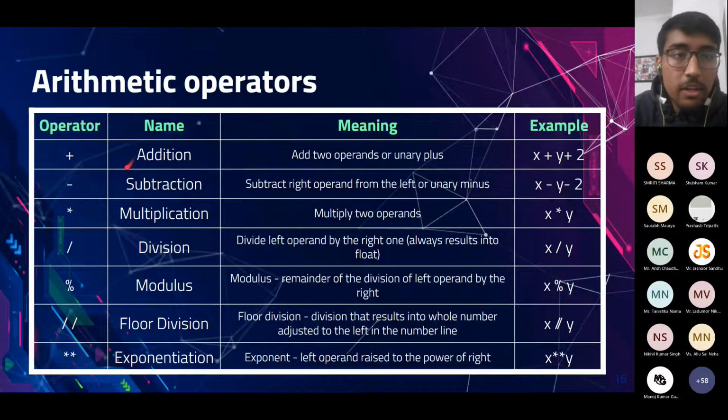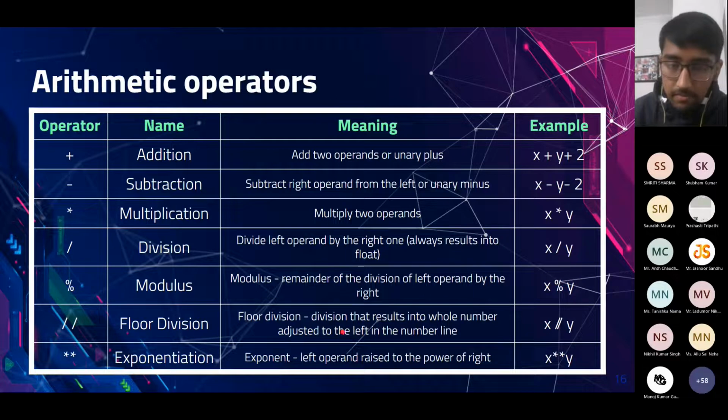So first, coming to arithmetic operators, these are pretty straightforward. The addition, subtraction, multiplication, division, modulus, floor division, and exponentiation. The first four are easily understood by this example. Like if we have two variables x and y of integer type, we can add them using the plus operator in Python. Similarly, subtraction, multiplication, and division. Modulus operation returns the remainder when x is divided by y. If we divide x by y, the remainder will be returned using the modulus operator.